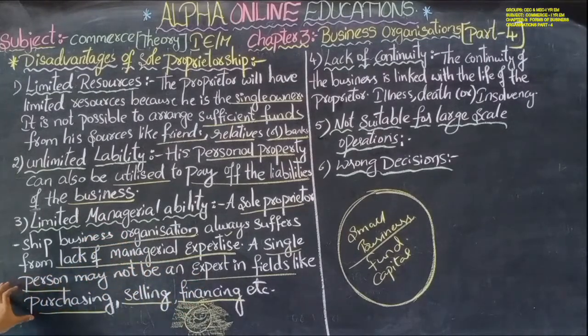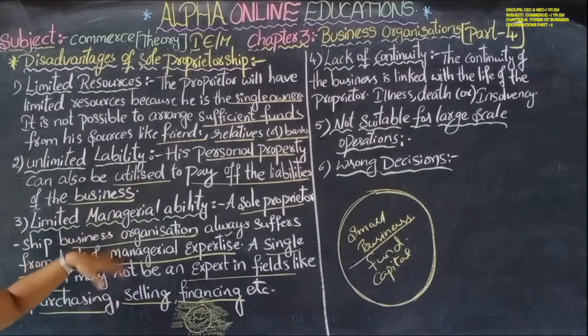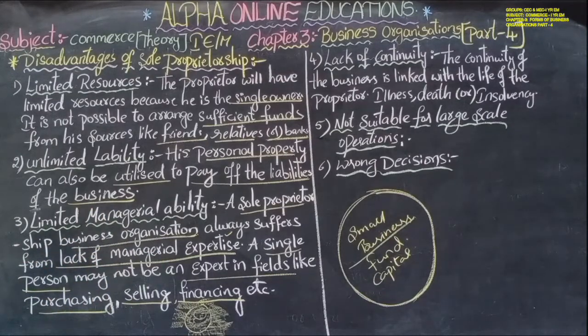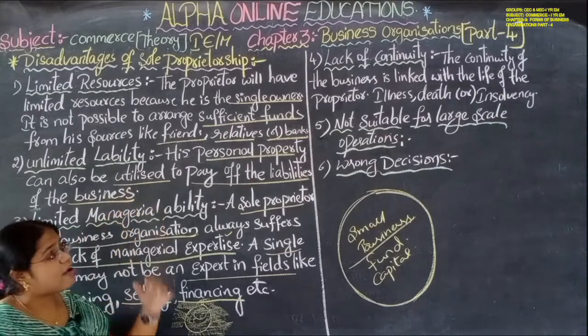A purchase expert is there, a selling expert is there, a financing expert is there. These experts are all required. But the sole proprietor is controlling all the activities of the business, which makes it very difficult for the business to continue in the future.